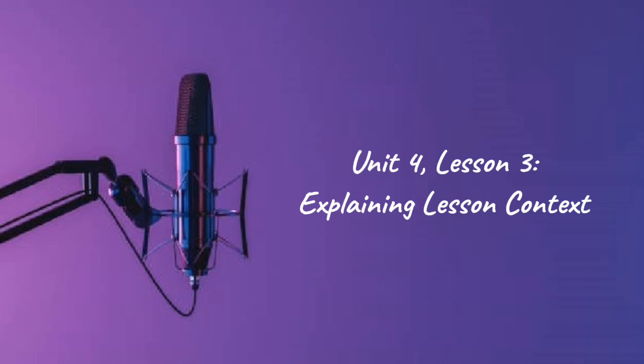Unit 4, Lesson 3. Explaining lesson context. Phrases to learn. This is a banana. This is an orange. That is an apple. That is a table. A banana is a fruit. Apples are fruits. Carrots are vegetables.